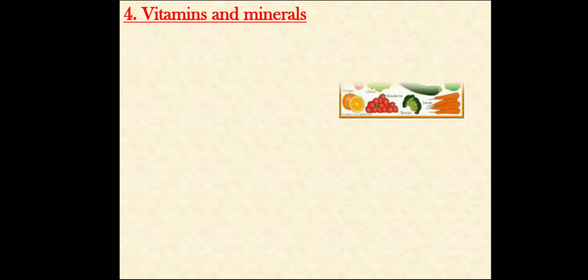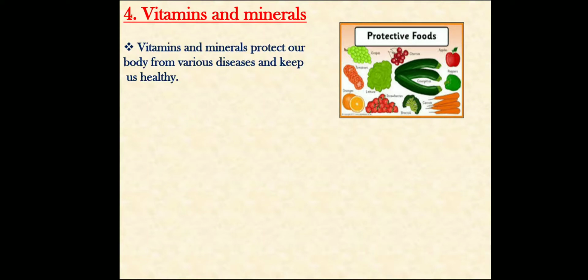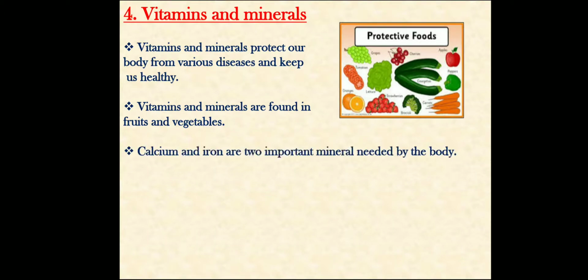Now, vitamins and minerals. Vitamins and minerals protect our body from various diseases and keep us healthy. Vitamins and minerals are found in fruits and vegetables. They are also known as protective foods. That means we get vitamins and minerals from fruits and vegetables and they are known as protective food.